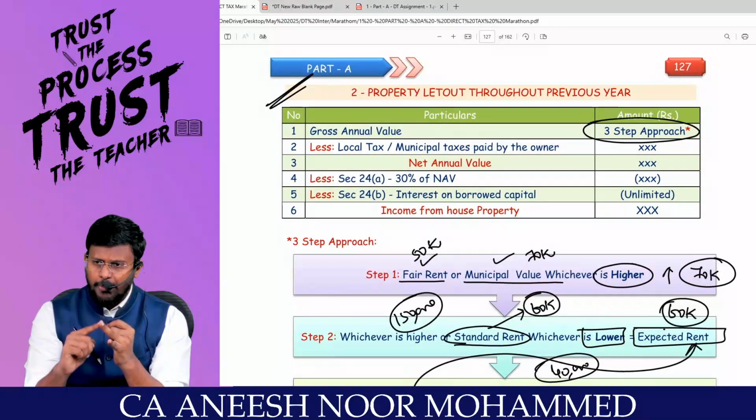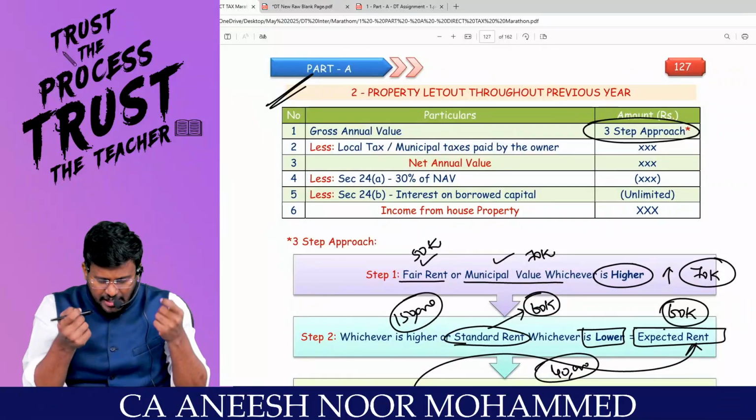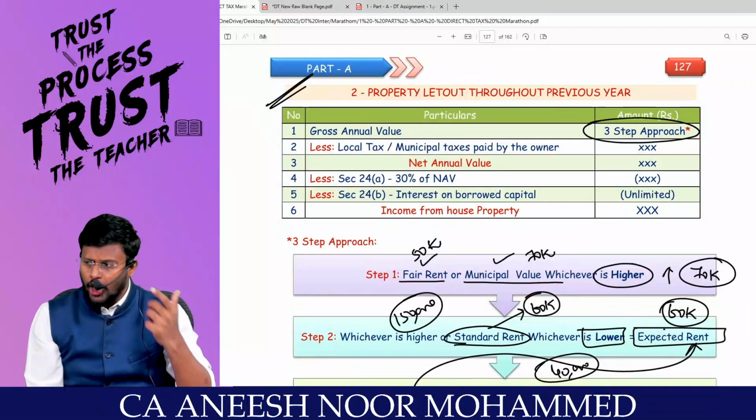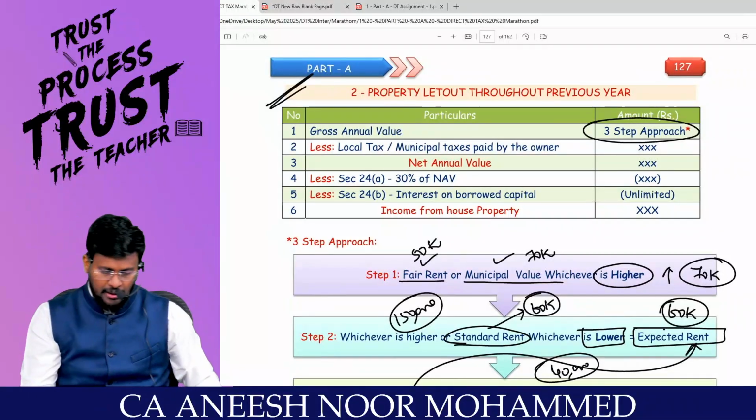Fair rent or municipal value, whichever is higher, or standard rent, whichever is lower. The answer is called the expected rent. Expected rent or actual rent received or receivable, whichever is higher. Are you all really with me?